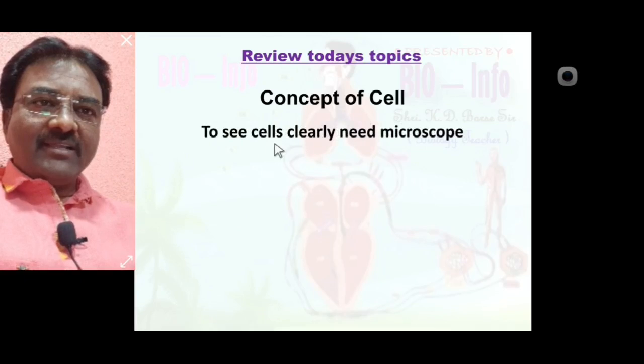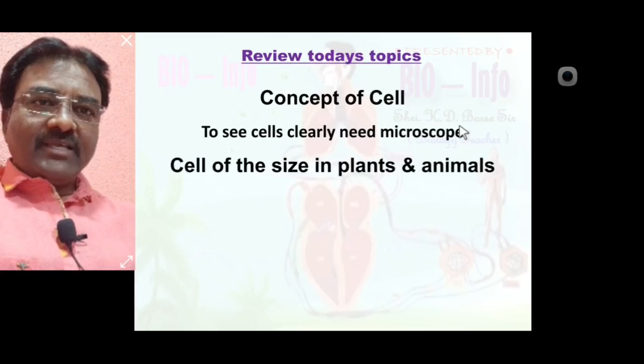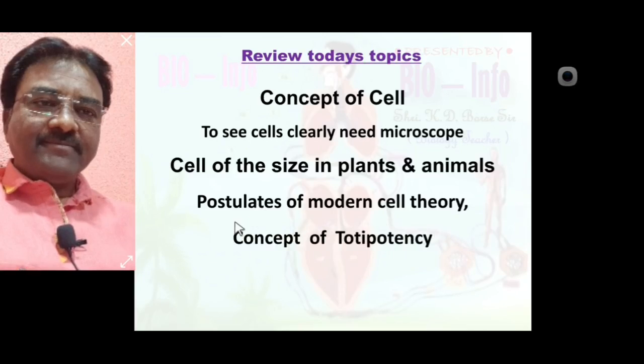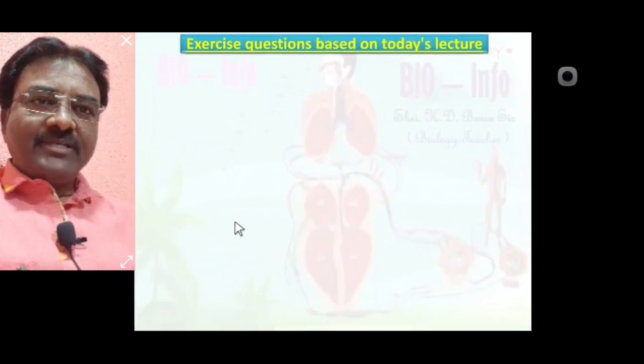To see cell clearly need microscope. So we learn some information about microscope, types of microscope like simple microscope, compound microscope and electronic microscope is also. Cell of the size in the plant and animal. We learn in detail postulate of modern cell theory, some point of view. We learn concept of totipotency. On the basis of today's lecture, some exercise question noted here.